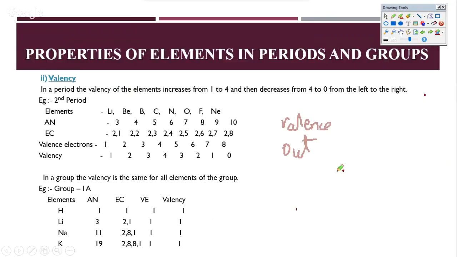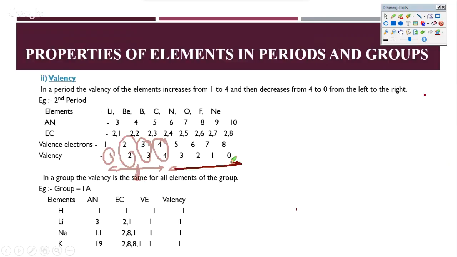So now we have seen valence electrons. Now how will the valency change? When we go from lithium to neon, we have valence electrons as 1 2 3 4 5. We just saw that, right? So valence electrons is increasing from 1 to 8. But let's look at the valency. The valency here is +1. We are not writing plus and minus signs; we are writing them without the sign. So we have 1 2 3 4, because these 4 electrons will be shared here. Here 3 electrons will be donated. Here the entire process would be donation, and the entire process here would be gain of electrons. So the valency decreases from 3 to 1 to 0.